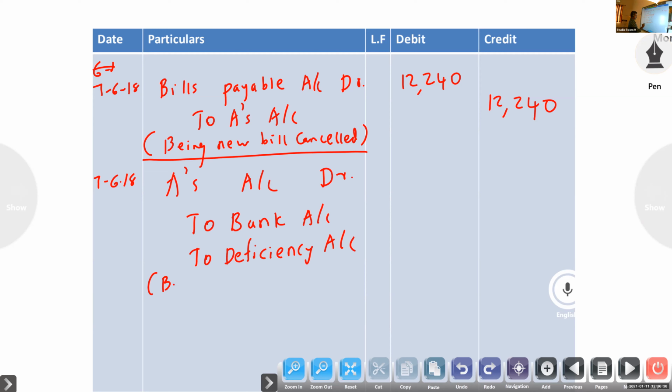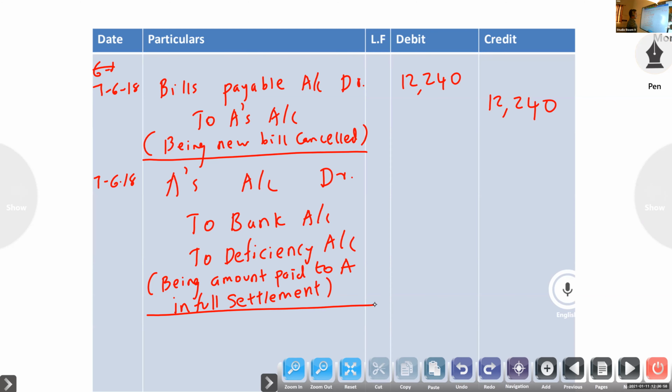Being amount paid to A in full settlement of his account. So already we wrote the amount. 12,240 only.